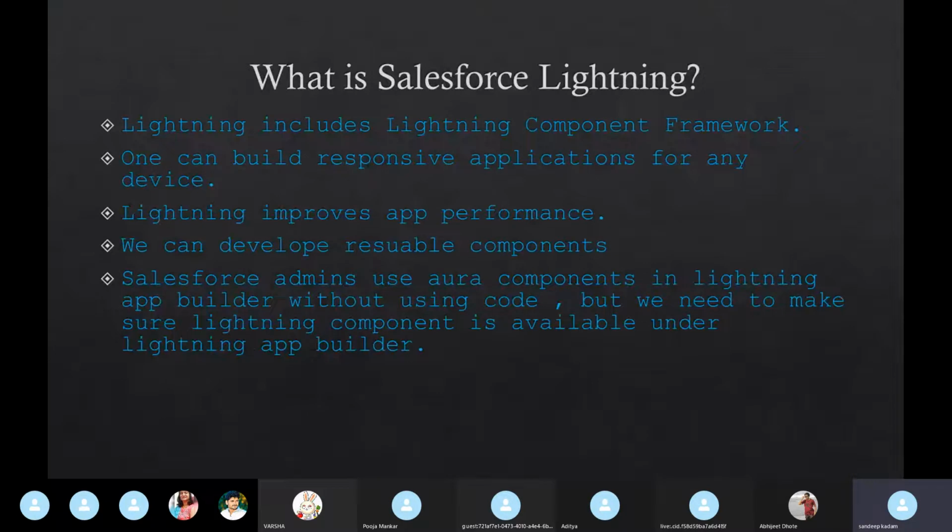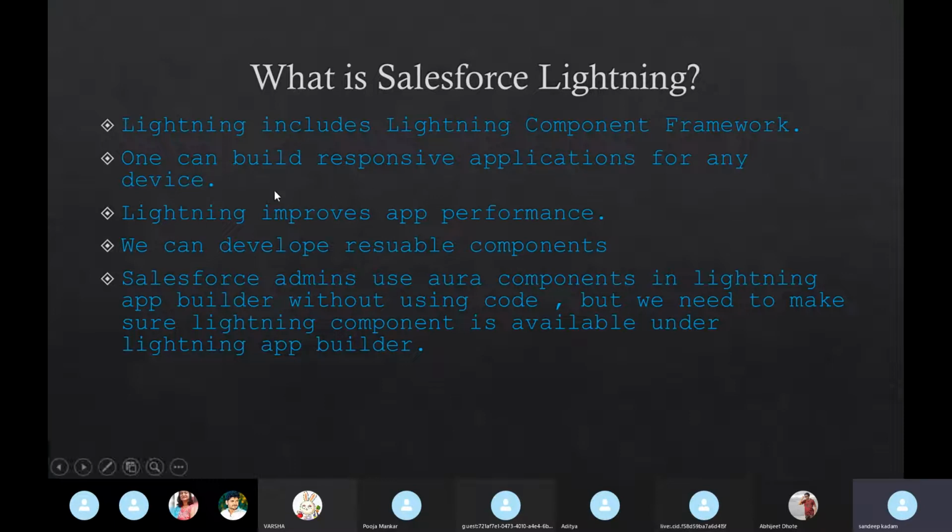Here I have explained in detail. In the notes you can see, Lightning includes the Lightning component framework. So the Lightning component framework is based on the Aura framework. The Aura framework is developed by Salesforce. It is an open source framework, and based on that only Lightning component is developed. So whenever anyone asks you what is the difference between Aura component and Lightning component, you can say Aura is an open source framework developed by Salesforce, and Lightning component is based on the Aura framework.